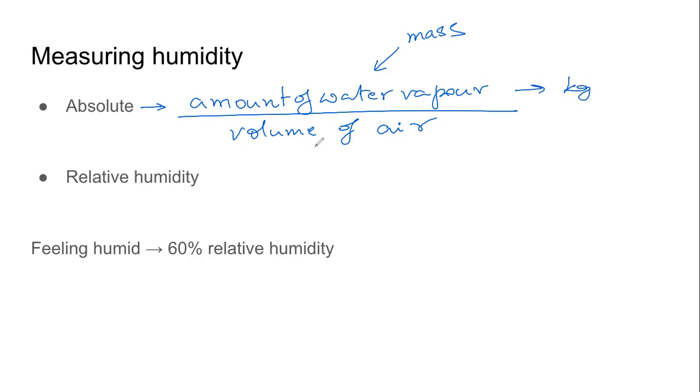Volume of air, volume is volume, कितना space वो लेता है. The SI unit of volume is meter cube. Meter, meter, meter. 1 meter length, 1 meter breadth, 1 meter height. तो जो हमको एयर दिया गया है, if we measure the amount of water vapor, if we weigh, if we get the mass of the water vapor and we divide it by the volume of the air, we will get a unit. We will get a value in this unit, kg per meter cube.